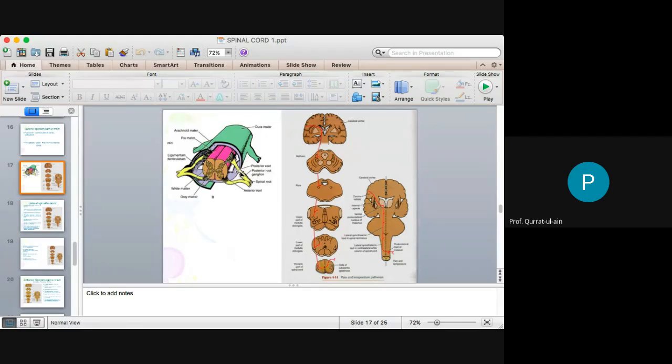The lateral spinothalamic tract is moving from this posterior horn, the sensory neuron, substantia gelatinosa, it will cross over and will move into the opposite white column. I'll just zoom this.